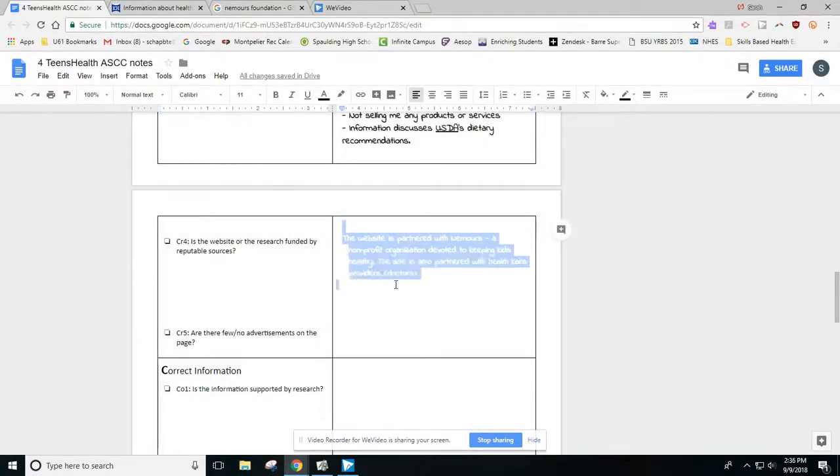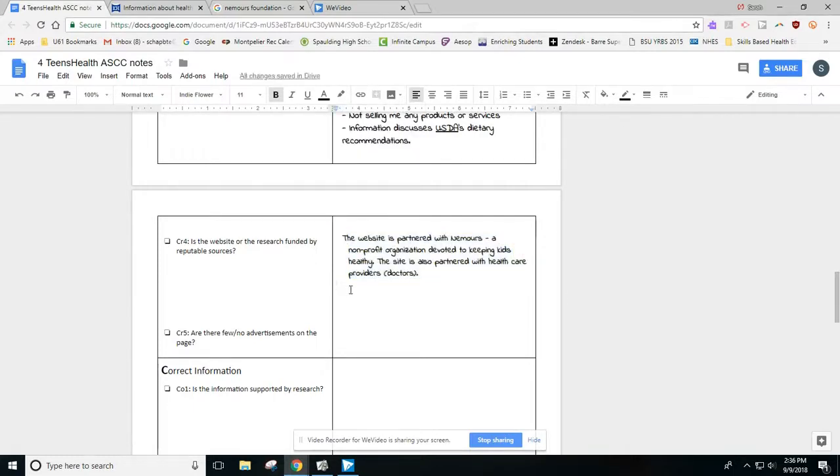When I'm considering where this website gets its funding from, that would be a really important detail to note, that it is sponsored by Nemours, which is a nonprofit organization. They already have a bunch of money. Their main goal probably isn't just to get money. They've got a pretty good bank account already. So instead, they might be able to focus on their mission statement, which is to keep kids healthy.